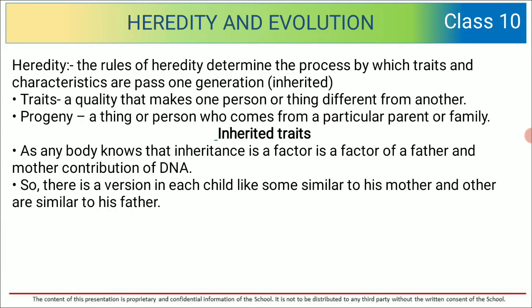Now let us see a few concepts. Heredity. The rules of heredity determine the process by which traits and characteristics are passed from one generation to the next. That is nothing but the word inherited being used. So when we find that some of our characteristics are similar to our parents or grandparents, we say that these characteristics are inherited by us. So this is nothing but heredity.